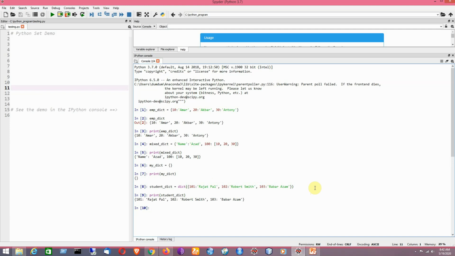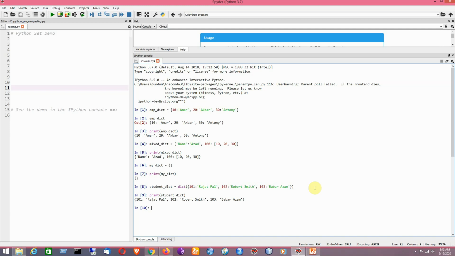So it is showing the result correctly. By using the DICT constructor I have been able to create the dictionary, and the execution of the previous statement was successful, and the result also proves this.